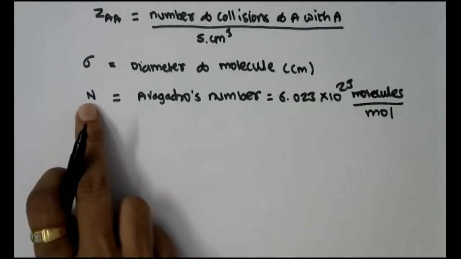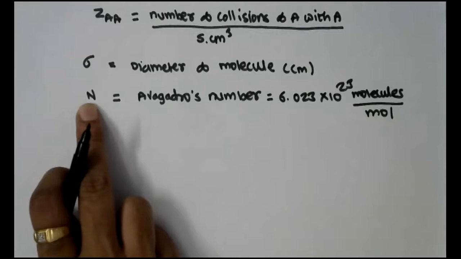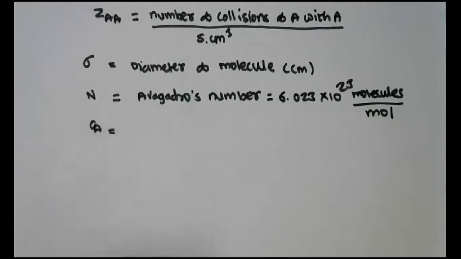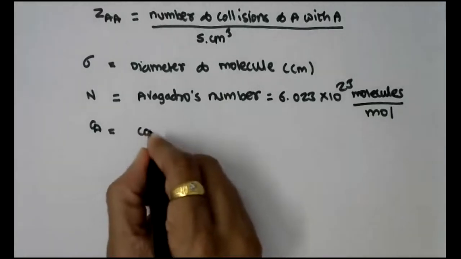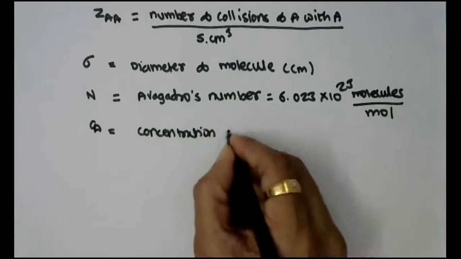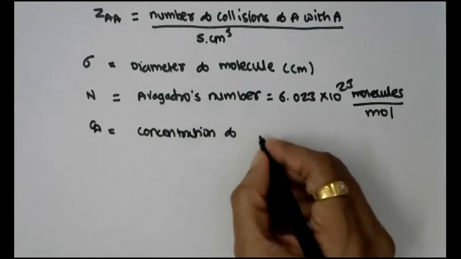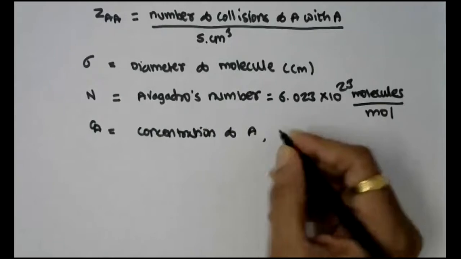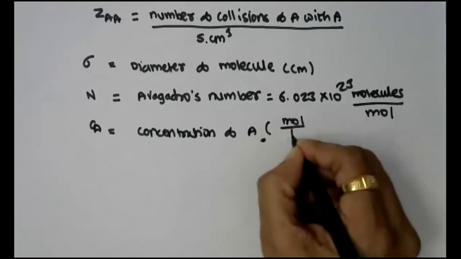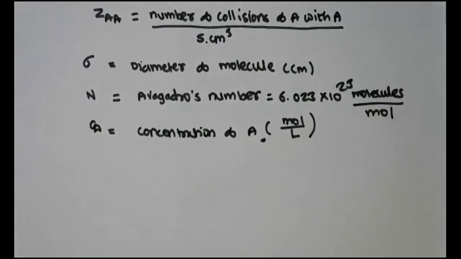That is, N is equal to Avogadro's number. Let CA be the concentration of A, and the standard way of expressing concentration is mole per liter.